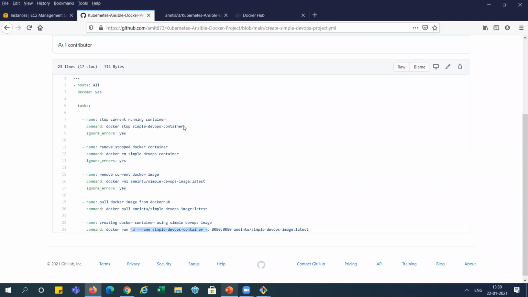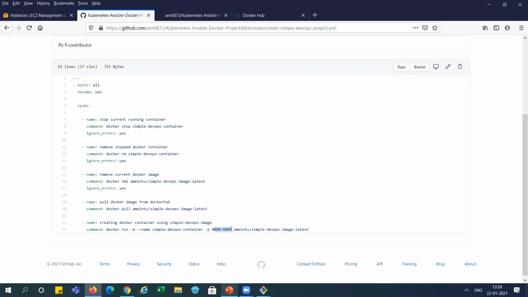But when we deploy it again, that time we need to remove the container. The first time, when we try to stop the container, it will give an error because this is our container name. If this container is running and we want to run the same container again, then we need to change the port, and in our application we are not able to change the port.